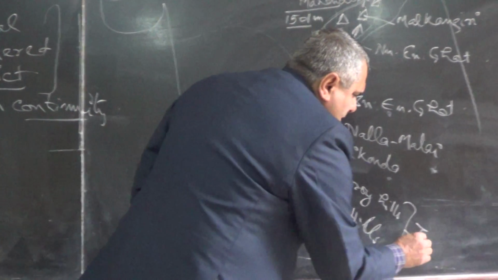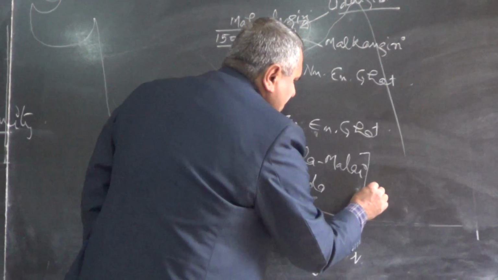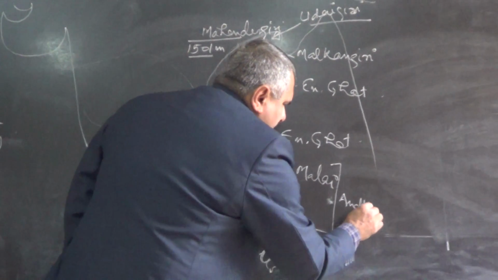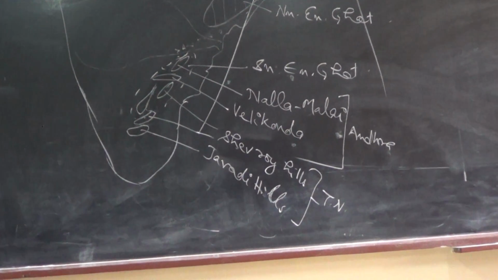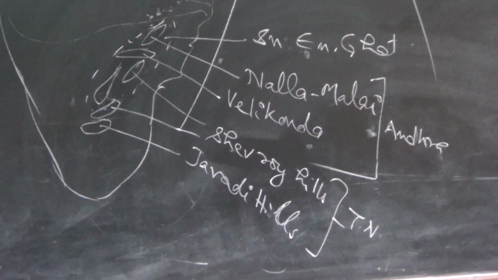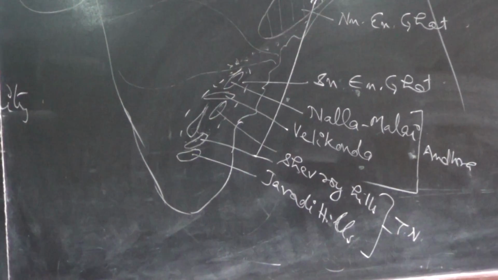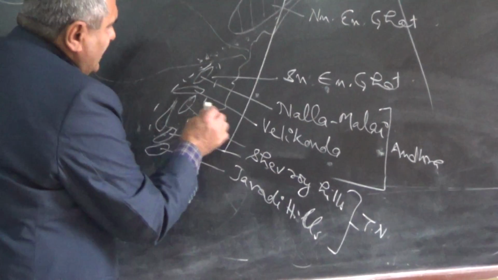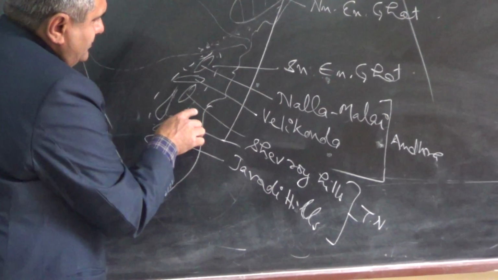They are in Tamil Nadu, and these are the four hills. They are in Andhra. Nallamalai, Velikonda. What other two ranges are there? Palkonda, yes. One is called Palkonda, not Sevarai.